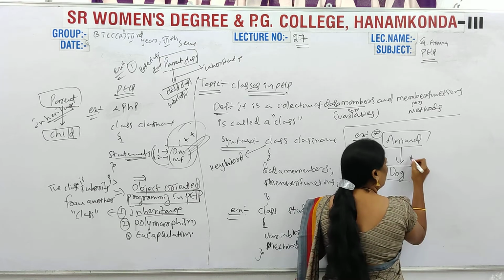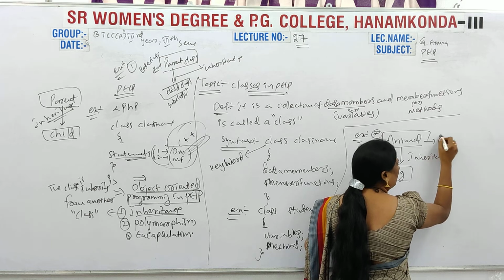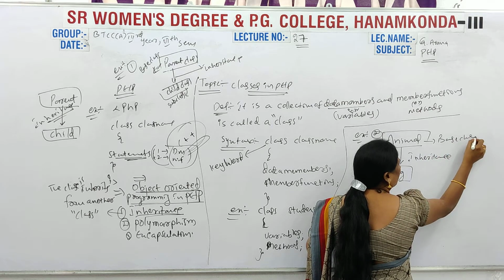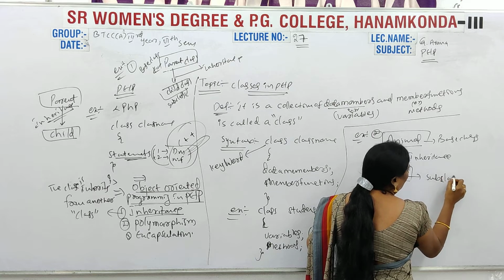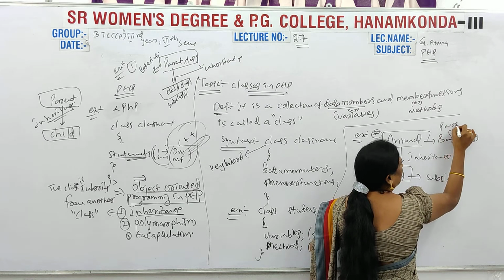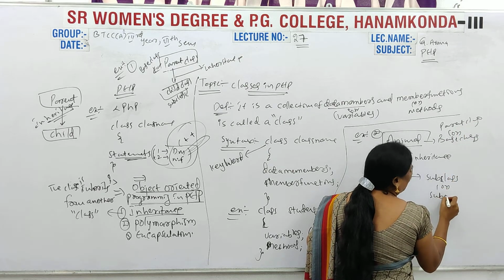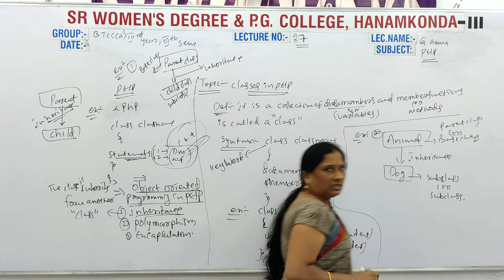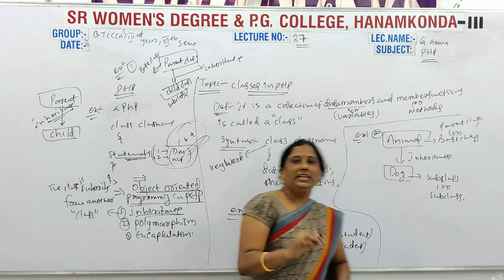That's why inheritance is there. This one is a base class, whose other name is parent class, and this one is a subclass. So these are the examples for inheritance.